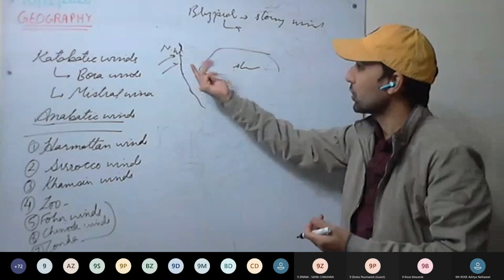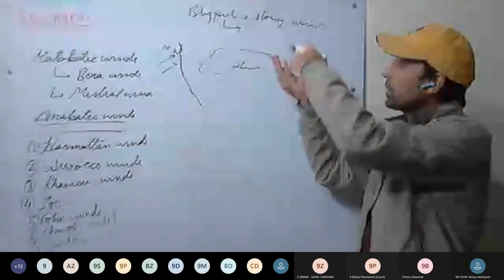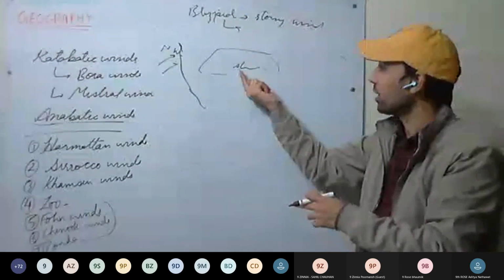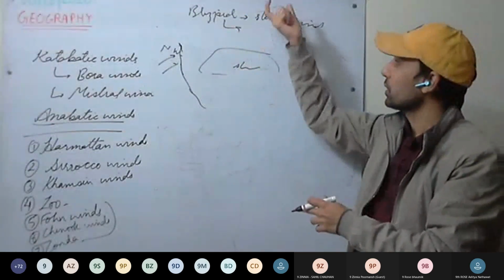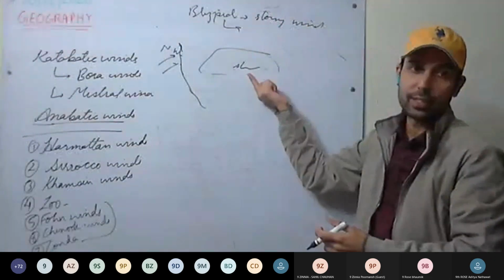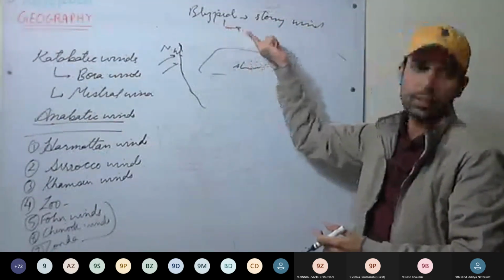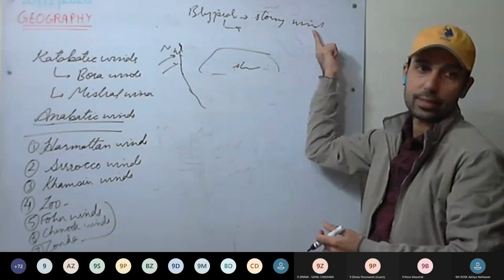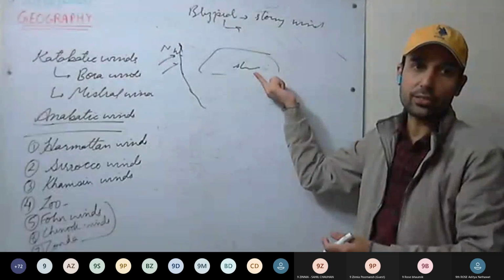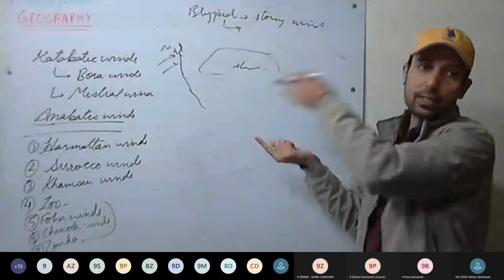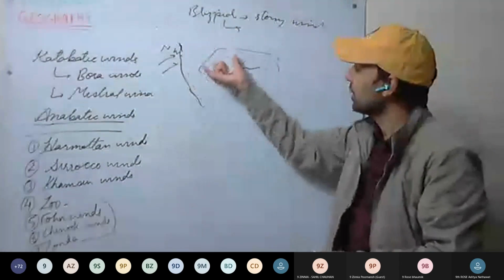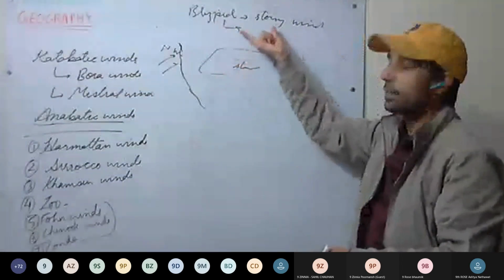So these winds usually pick the snow from the ground, or because precipitation is taking place, snowy precipitation, it moves at very high speed, and those are called blizzards. Very stormy, snowy winds. These winds pick the snow from the ground, lift it and blow with very high speed. So here the visibility will be very less. It happens mainly in northern USA and Canada.